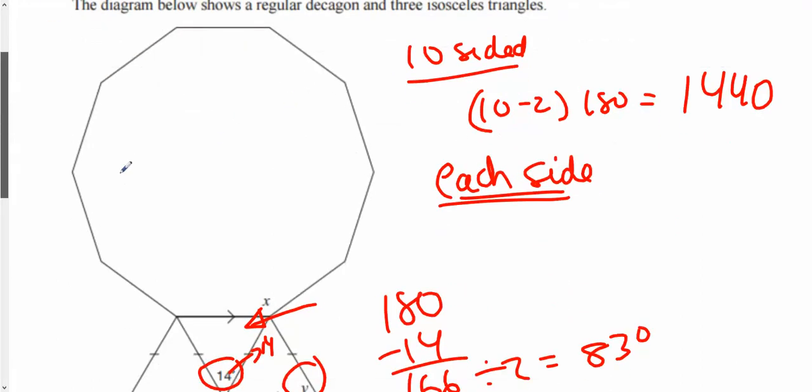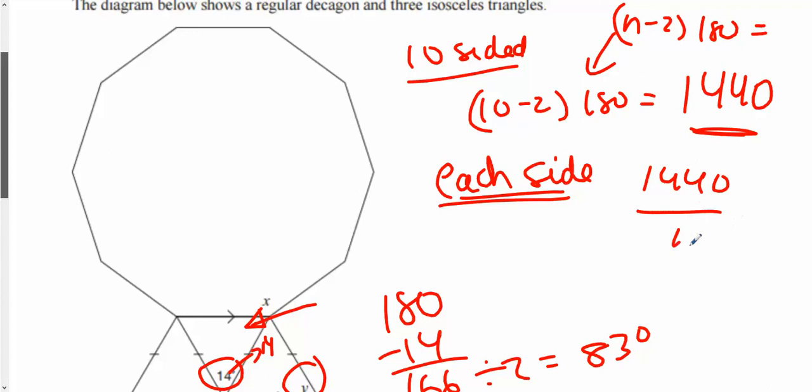We get to this one here. I have a 10-sided figure. I want to find x, and then I want to find y. A 10-sided figure has 10 minus 2 times 180 is equal to 1440. This is not going to be given to you, but you need to know that n minus 2 times 180 will get you the total sum of the interior angles of an n-sided figure. So that is 8 times 180 is 1440. 1440 is the total, but there's 10 sides, so each one is 144, and then you put your answer below.